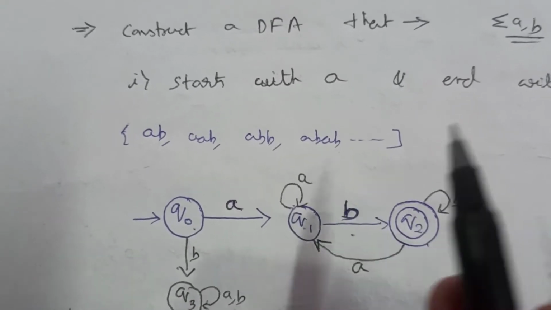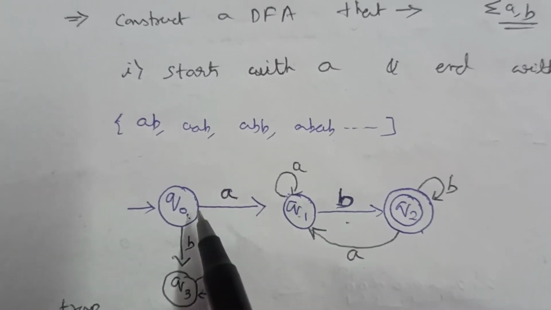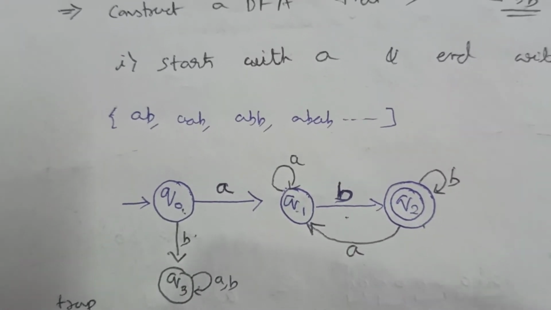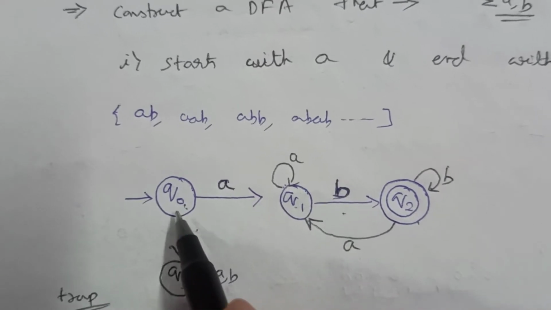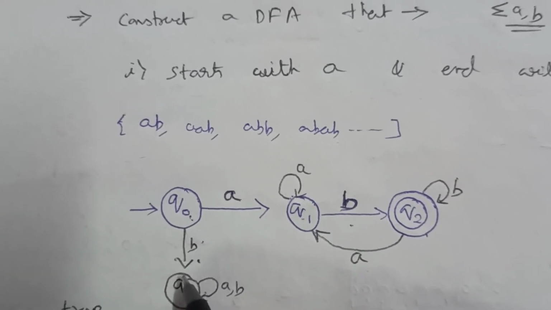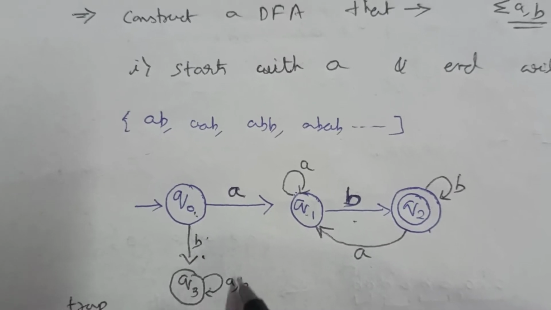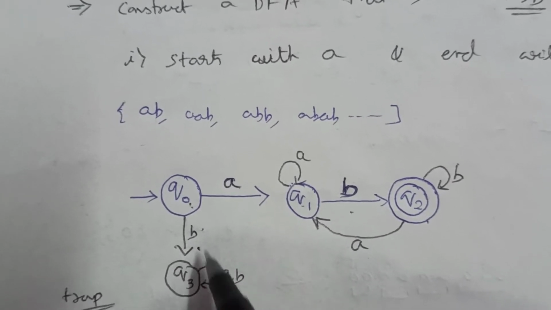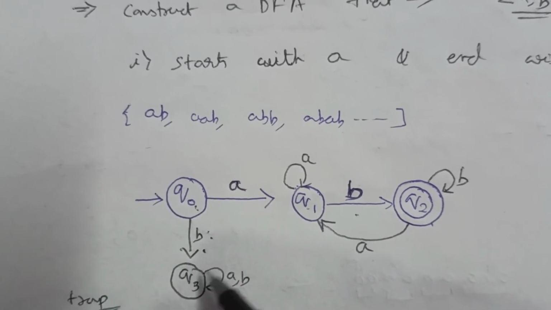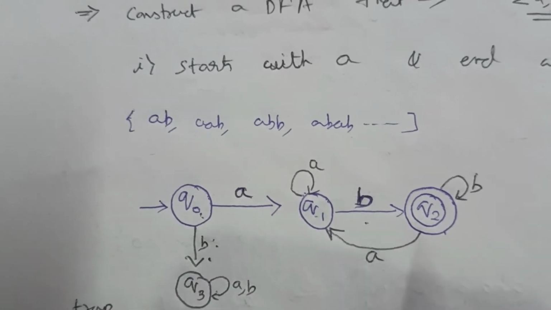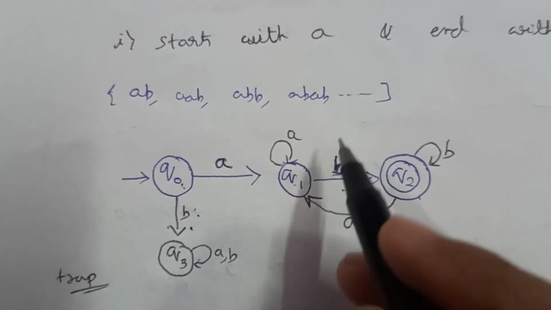Now let's complete this. If the string starts with B, it will no longer be accepted because it must start with A to get accepted. So if it starts with B, we will put it to the trap state Q3 and give a self loop on A and B. So if it receives B at the first, it will always remain in the trap state and never go to the accepting state. Okay, so now let's check for Q1.